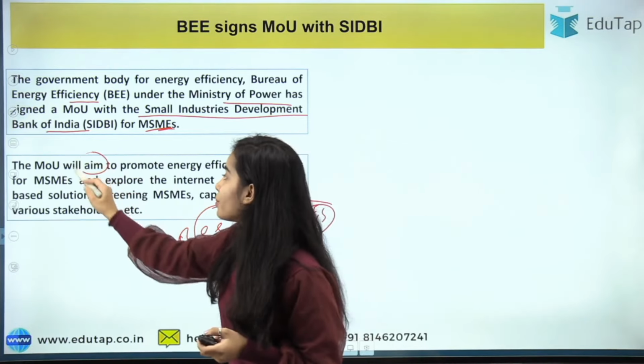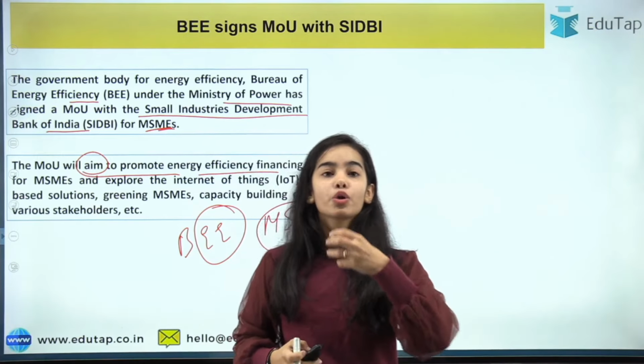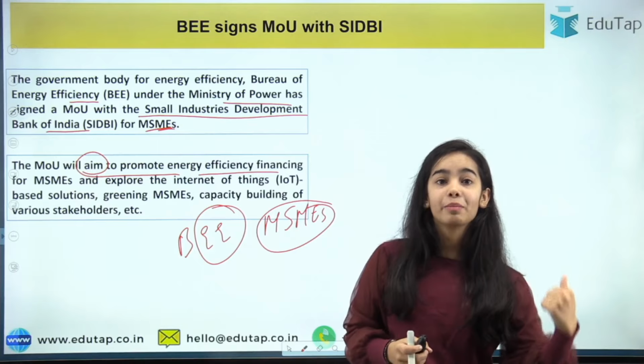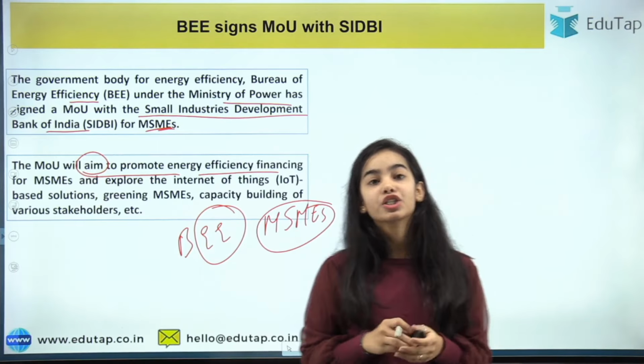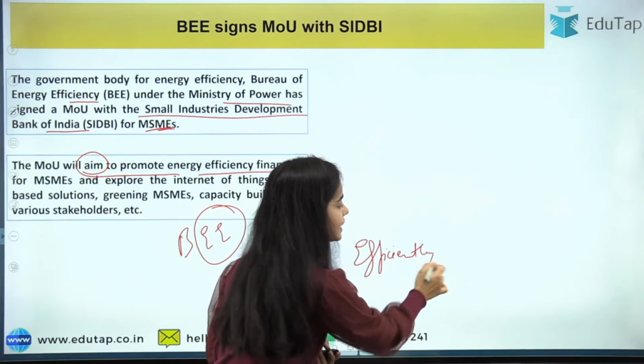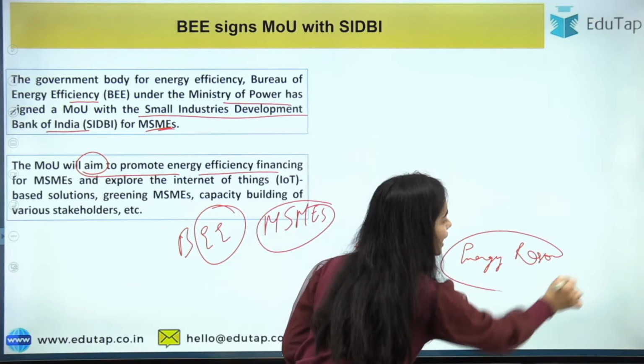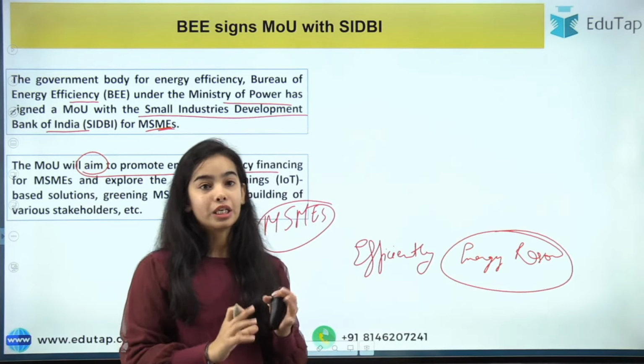So the MOU will aim to promote energy efficiency financing for MSMEs, to provide the money for making the MSMEs more energy efficient. Energy efficient means efficiently utilizing the energy resources. We have to start utilizing our energy resources very efficiently, okay?